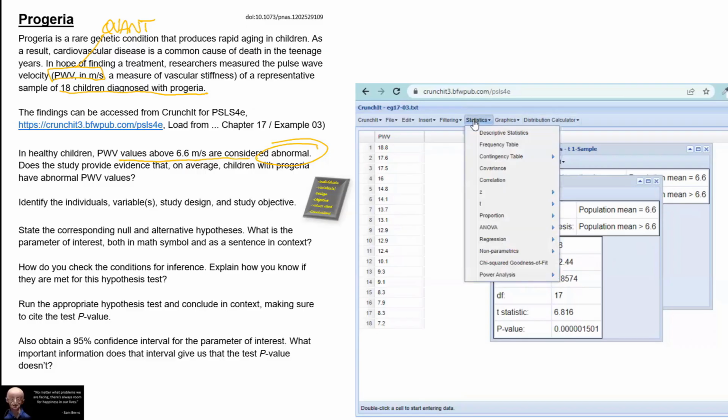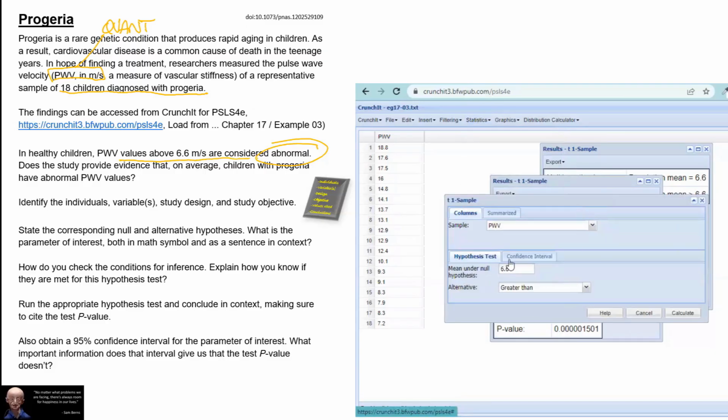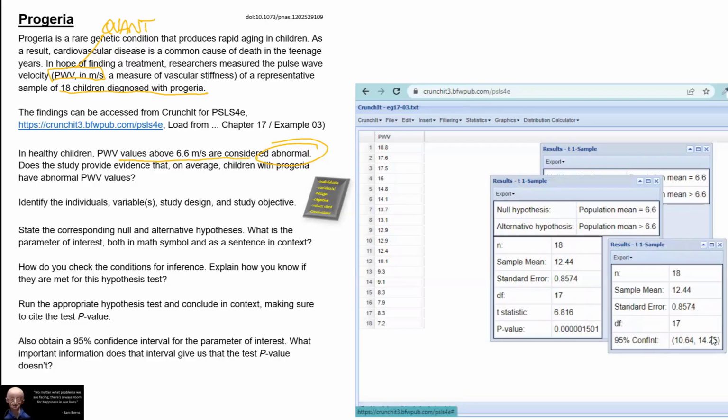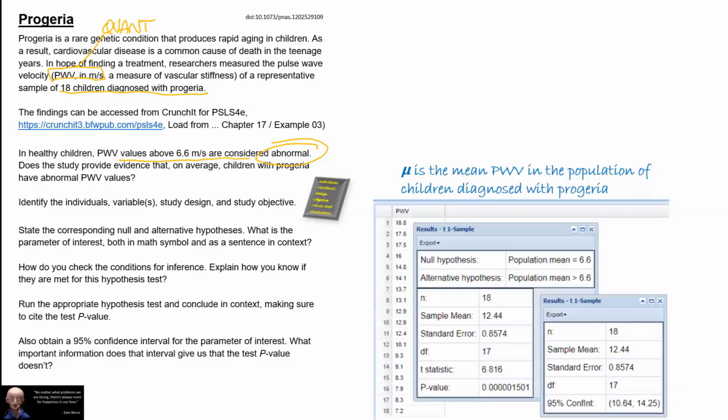You were asked to also obtain the confidence interval. So we can do the same thing, one sample, and instead of testing the hypothesis, we just ask for a confidence interval. And we get the interval 10.6 to 14.3. So this is the 95% confidence interval for this parameter, the mean mu, the mean pulse wave velocity in the population of children with progeria.